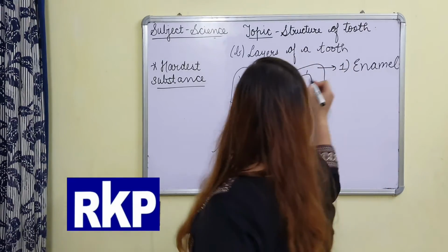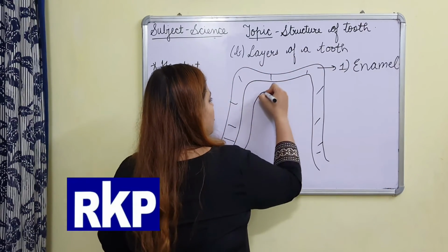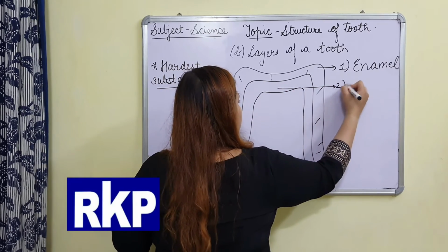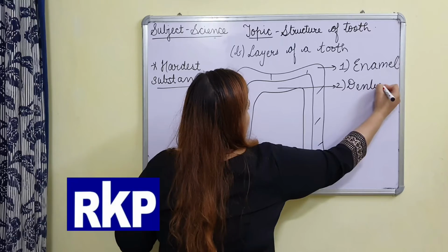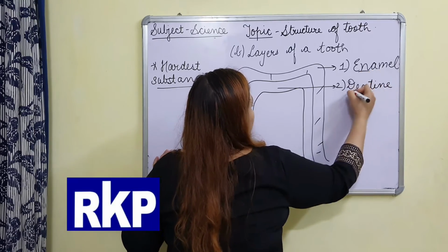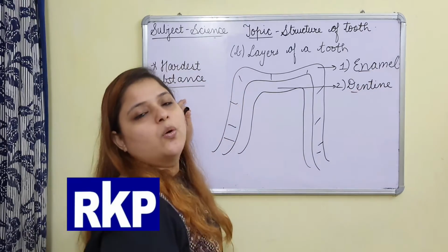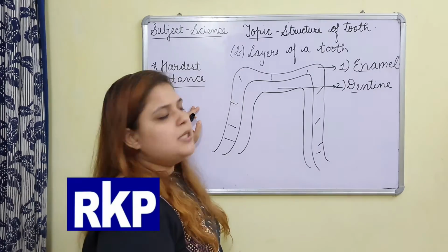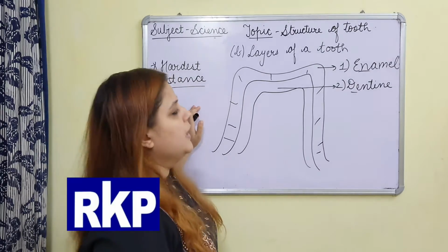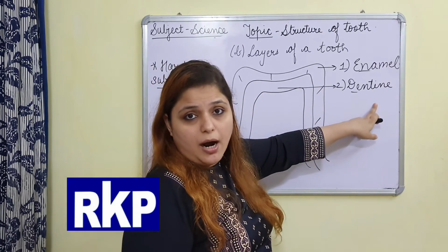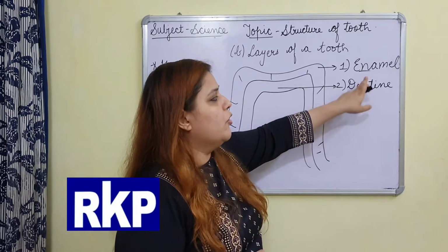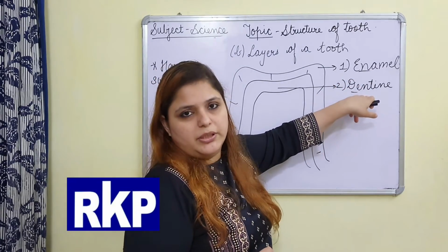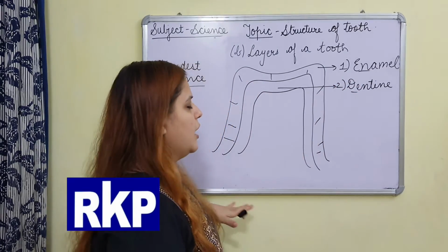Clear? Now this was the first layer. We will draw second layer. This is the second layer. This is known as dentine. What it is known as? Dentine. First layer is enamel. Second layer is dentine. Dentine is also hard, very hard, but not as hard as enamel. Hard होती है, but enamel से कम होती है. Clear? But it is also hard.